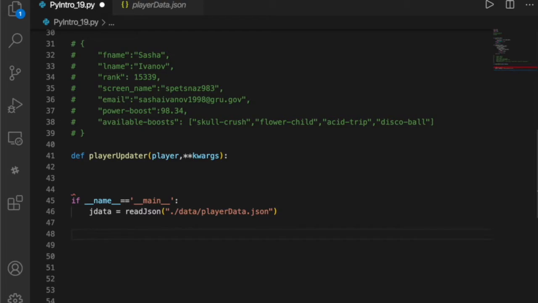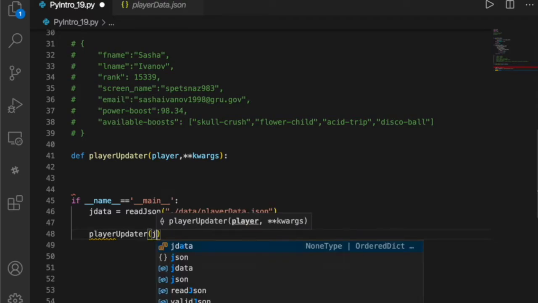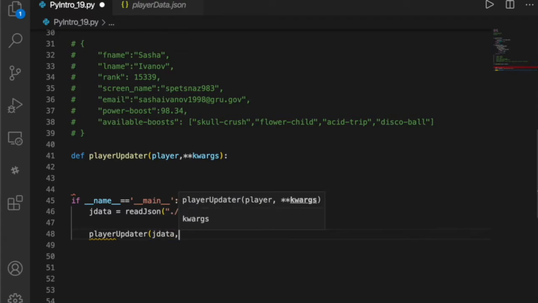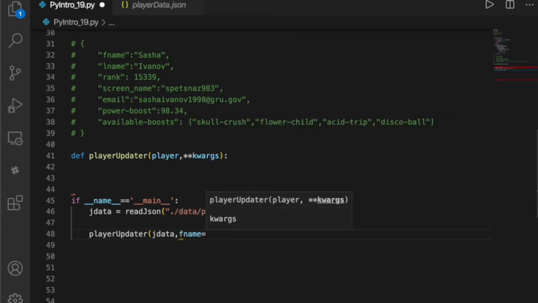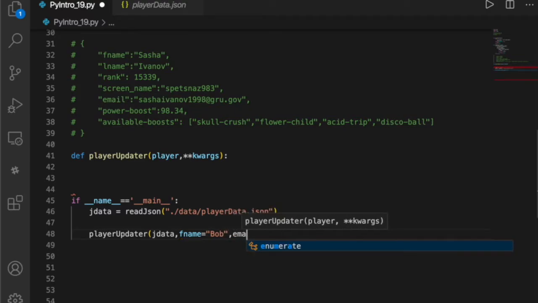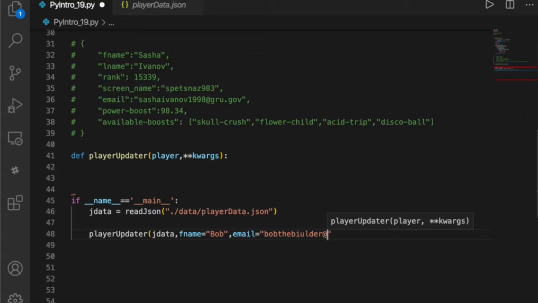So for example, if I said player updater with JData, and then I want to say the first name is equal to Bob, and I need to update the player's email is equal to Bob the Builder at Gamble.com. Yeah, for sure, we'll do that.